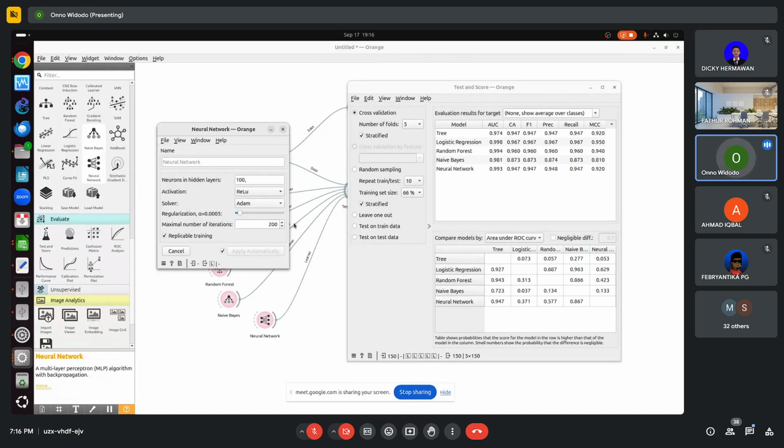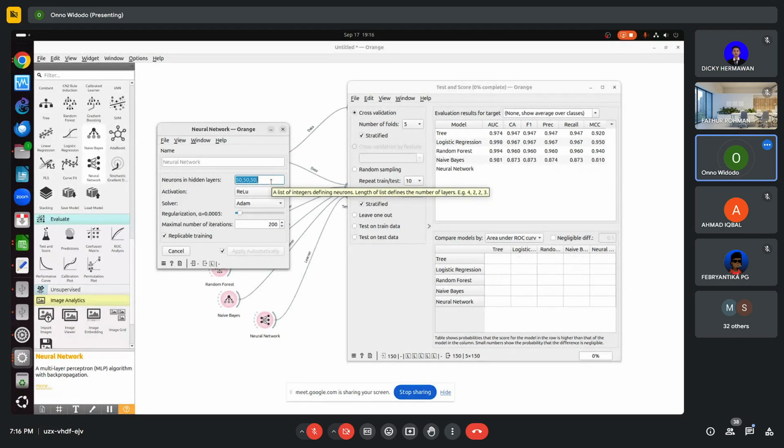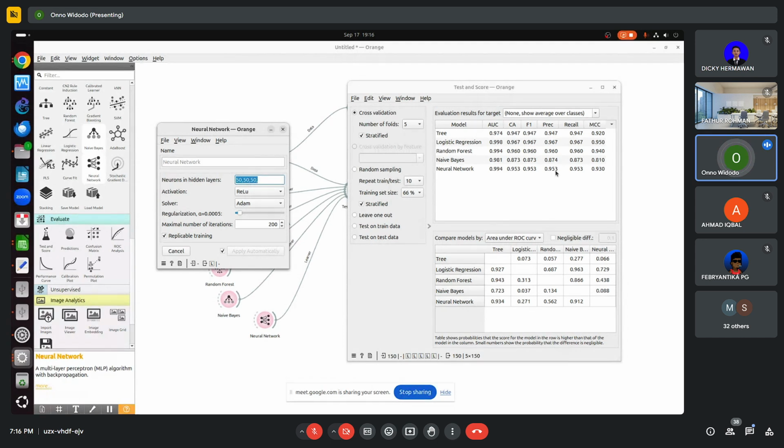If we use, for example, 50 nodes, we use double, 50 and 50, it will not be as good. For example, I use 3 layers, 50, 50, 50. What happened? It's getting better, 95. So that's the kind of effort we have to aim for. We are trying our best to get the best precision.